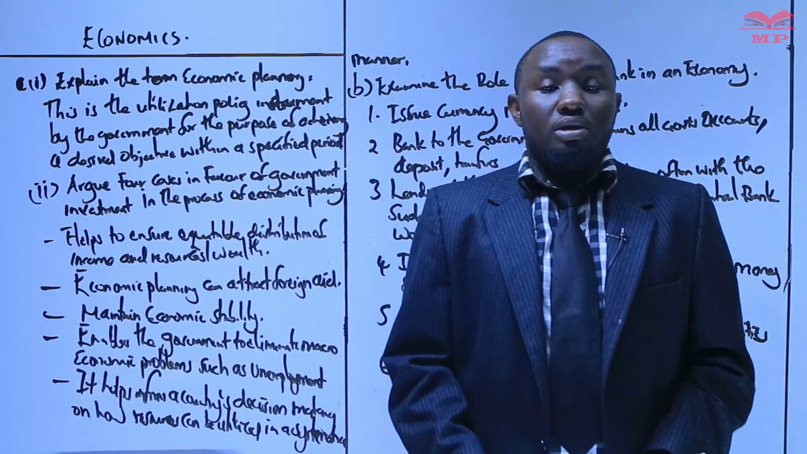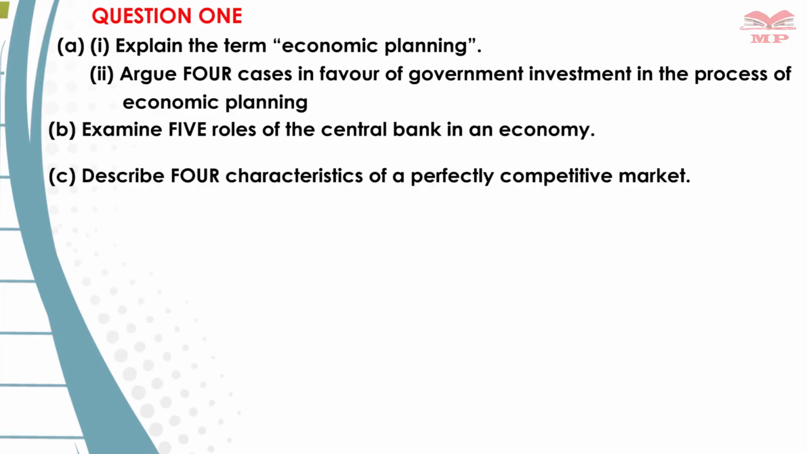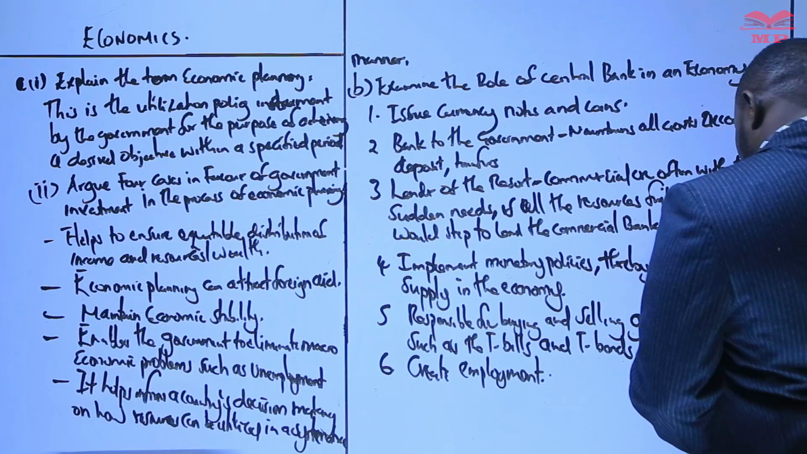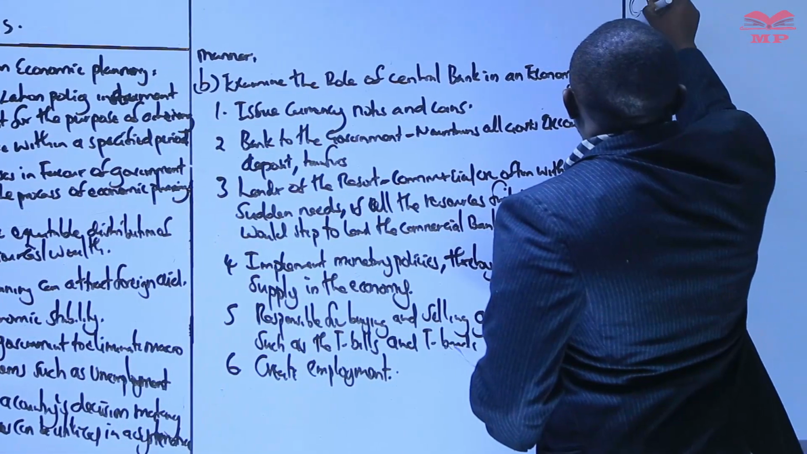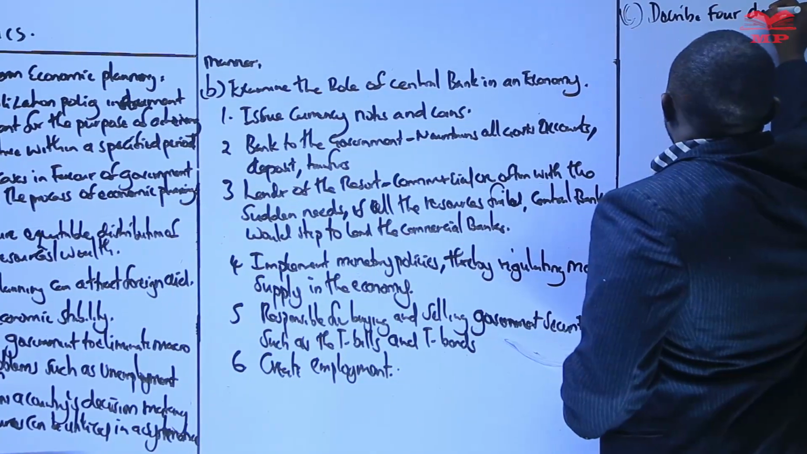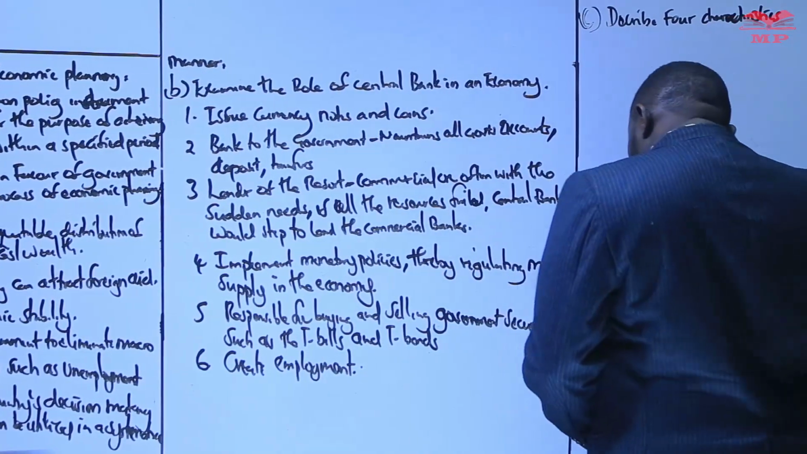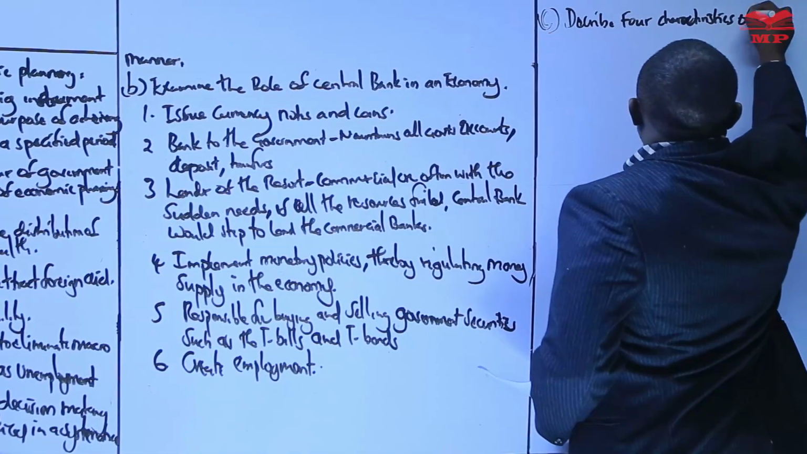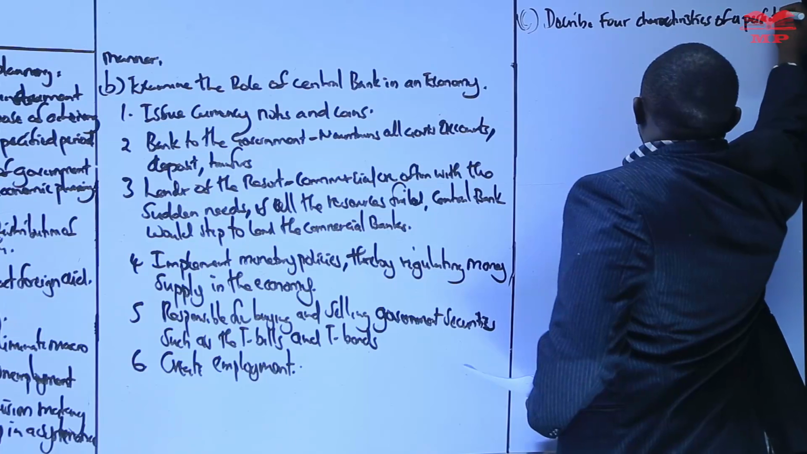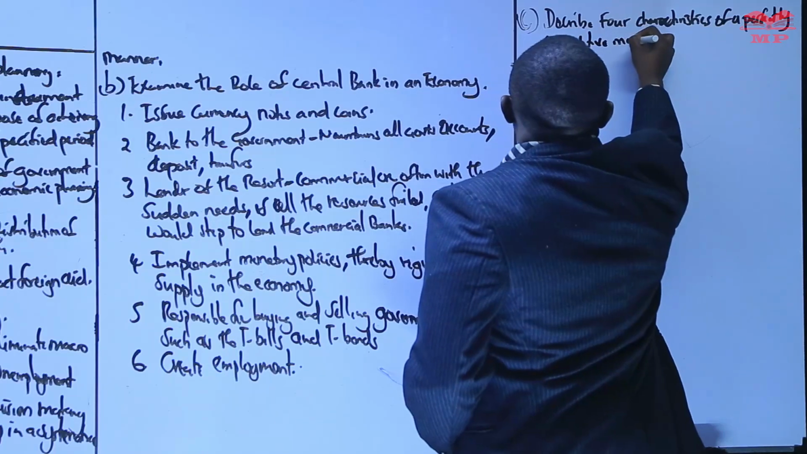We pick up the next question, that is December 2023, question 1, Roman C. It says: describe 4 characteristics of a perfectly competitive market.